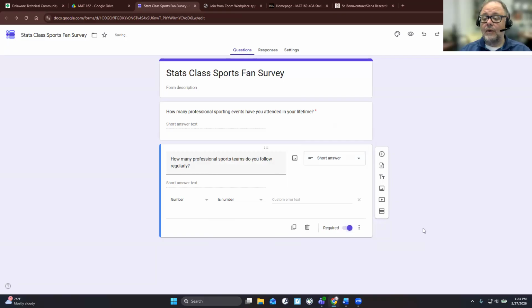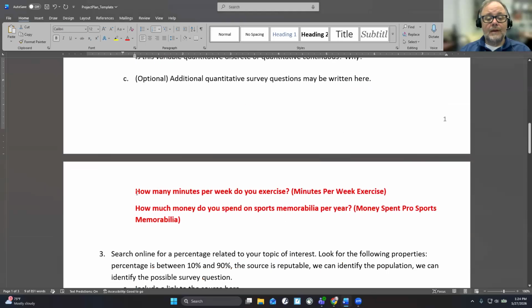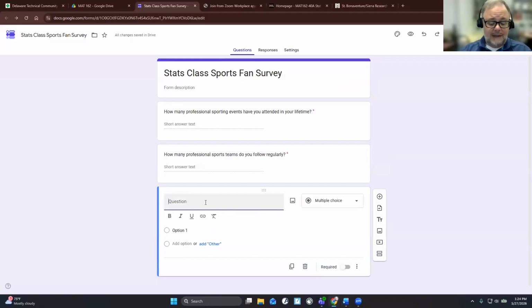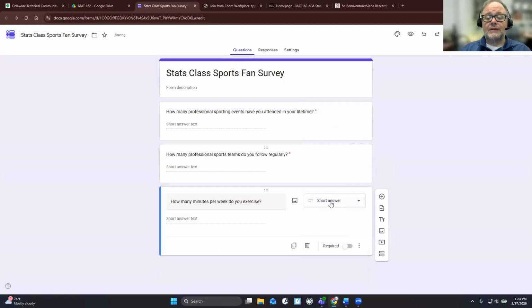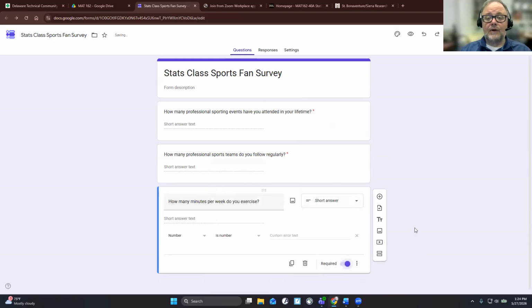You're going to make all your questions required. Hit the plus sign for a new question. How many minutes per week do you exercise? So I'm copying and pasting it here. I don't want it bolded, so I'm going to unbold it. This is a quantitative question, so short answer, response validation, number is number. Make it required.